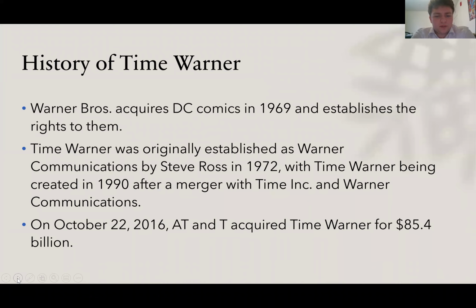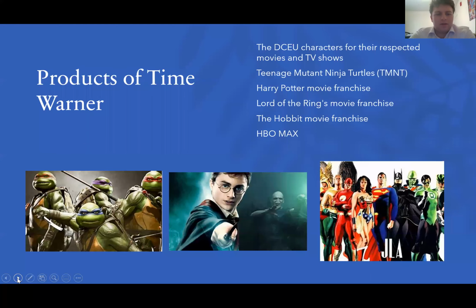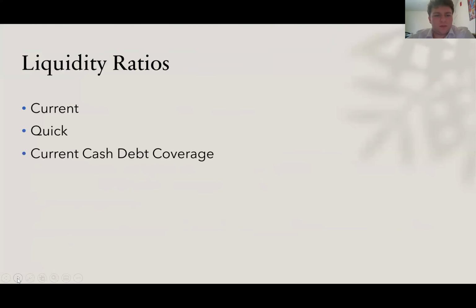And on October 22nd, 2016, AT&T acquired Time Warner for $85.4 billion. Some products under Time Warner include the DCEU characters for their respective movies and TV shows, the Teenage Mutant Ninja Turtles, the Harry Potter movie franchise, Lord of the Rings movie franchise, the Hobbit movie franchise, and another streaming service called HBO Max.